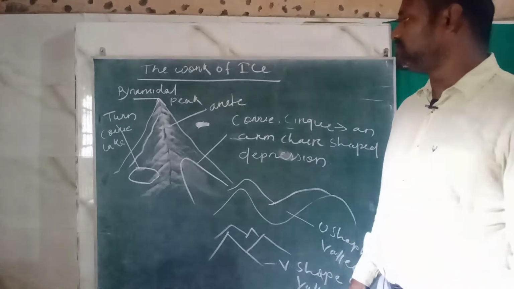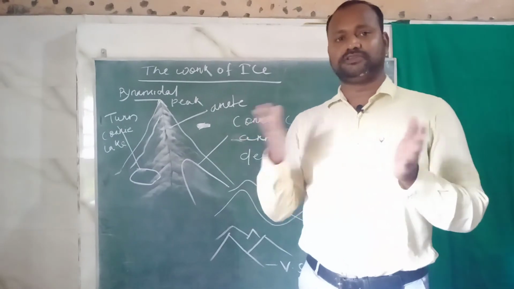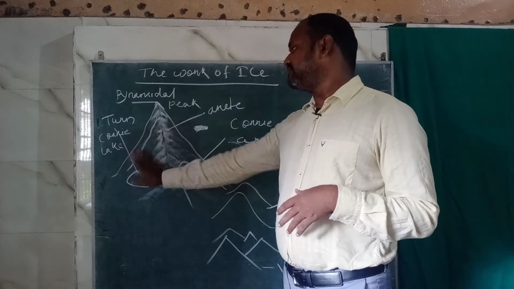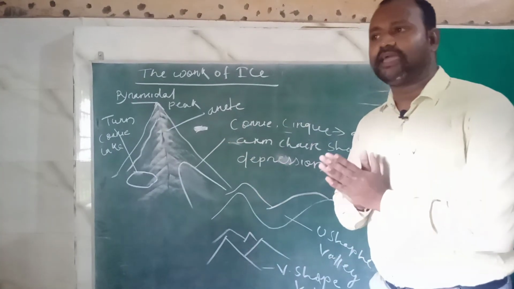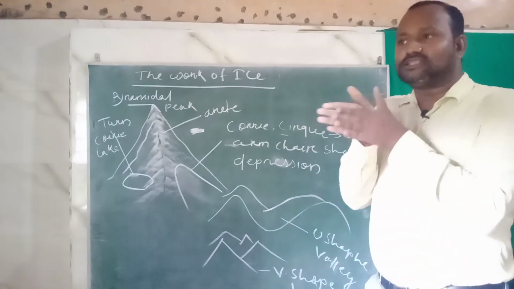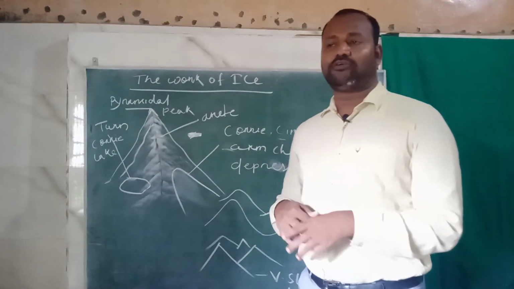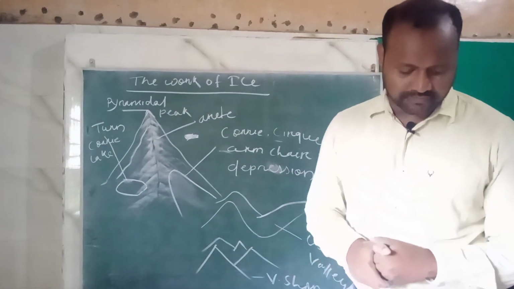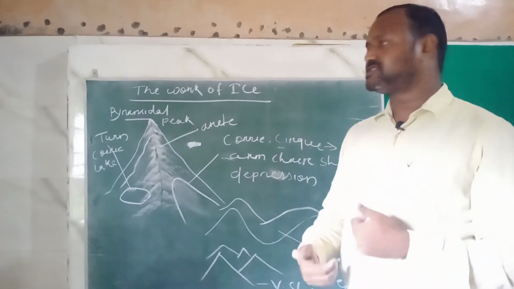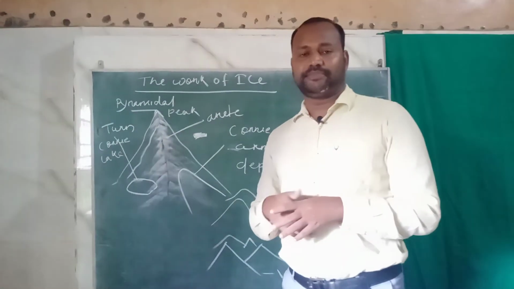Next we are going to discuss arêtes. Arêtes are formed when two cirques are formed back to back near each other. Here you can see one cirque, here is another cirque, and they are formed back to back. They form an elongated, high, elevated area of angular shape. You can see this is called an arête. Next, when several cirques are formed, they cut the mountain into different angular shapes and form a pyramidal peak.